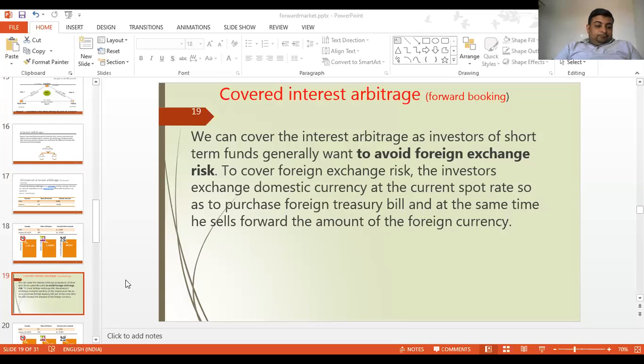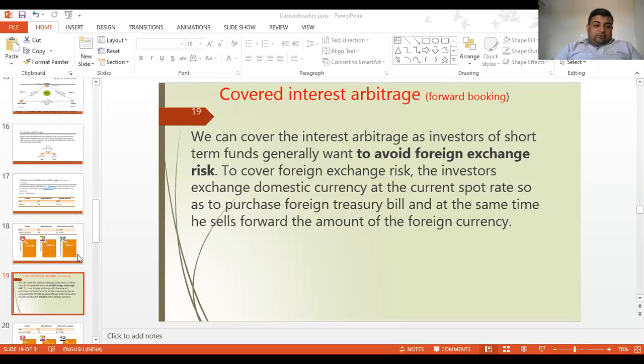Very good afternoon, students. Today we will continue with the remaining concept of future, that is forward contracts in the financial derivatives. So the subject of financial derivatives. We will continue with the topic where we left off in the last lecture. We will start with the pending part, that is the forward market and its objectives and the arbitrage function and all these things.